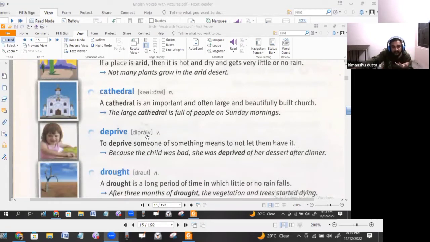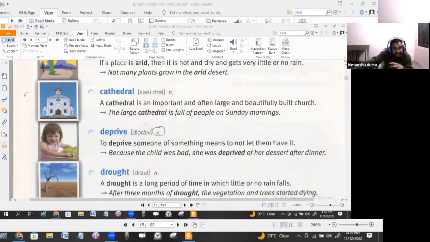Deprive is a beautiful word. Deprive, when you are left from something, or that means you require something and you don't have it. So in that case it is deprive. Okay, deprive is a beautiful word, and deprive is a verb form.